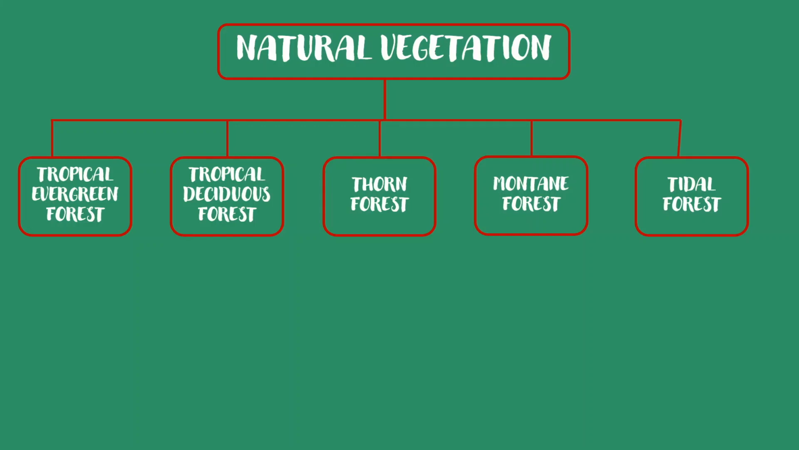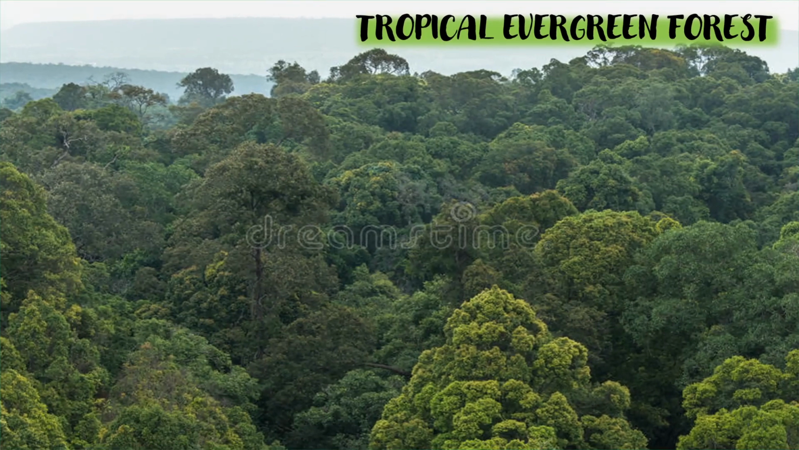Just now I told you about these forests, and in detail we are going to read in the next chapter, next class. And here you can see a picture of a tropical evergreen forest. Why do we call these forests evergreen? Because their leaves are always there throughout the year, so we call them evergreen forest.